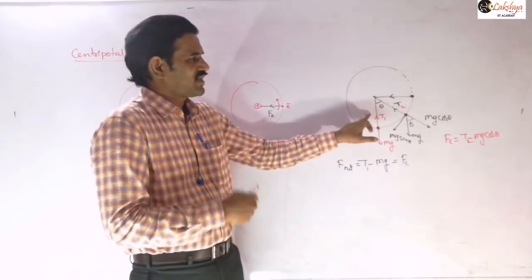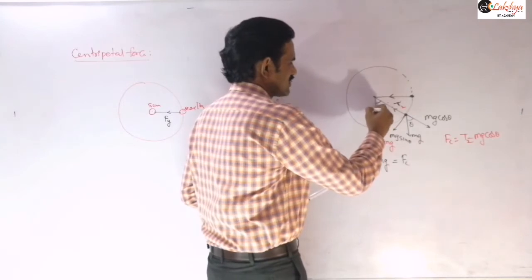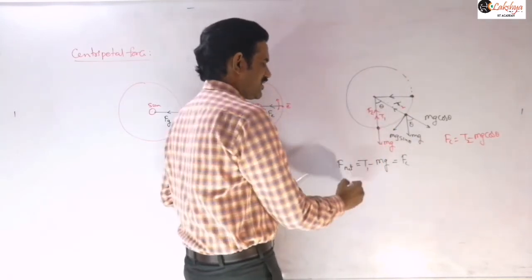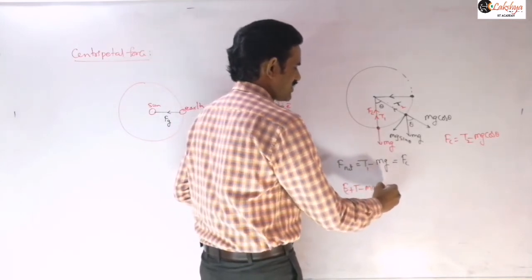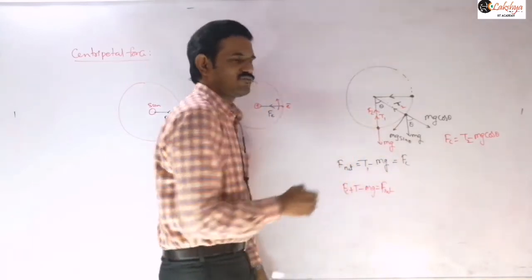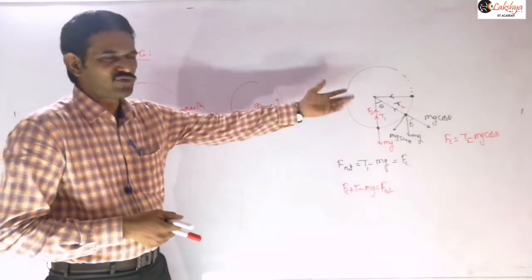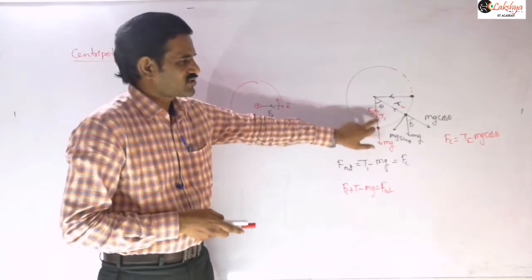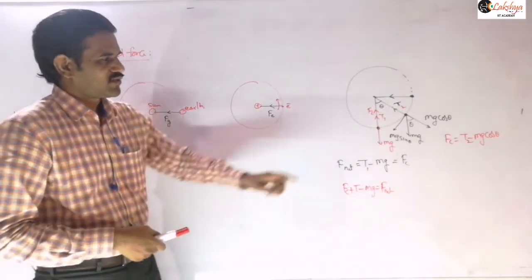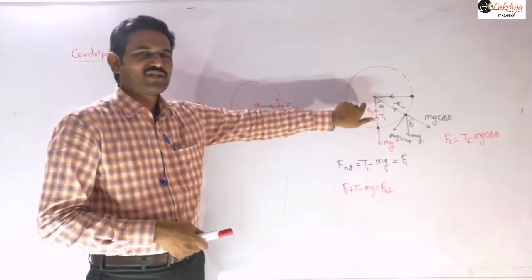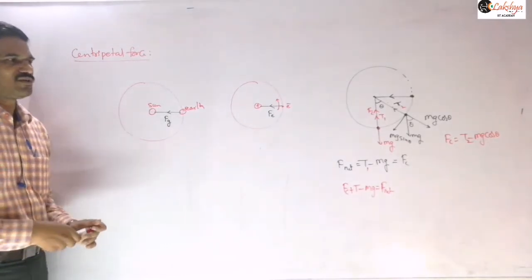By mistake, if you take Fc as one force in this equation, then you will generally write the equation as Fc minus Fc plus T minus mg is equal to the net force. If you represent that Fc by mistake, actually such a force Fc is not there here. The forces already acting are only these two forces. The resultant of those two forces will act as the centripetal force. Because of that, you should never represent the centripetal force in the free body diagram, right? Those are the points you need to remember regarding the centripetal force.